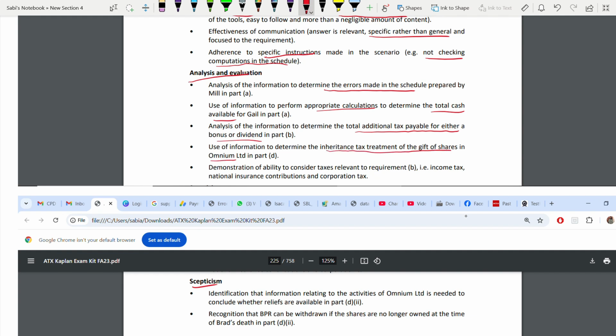How are you using the information on Omnium? You don't know whether it's in trading or investing. You're just writing it. That it could be, if it's in trading, BPR is available. If it's not, if it's in investment, BPR might not be available, like that. Then you are considering other taxes. For example, income tax, NIC, corporation tax. This is your analysis and evaluation.